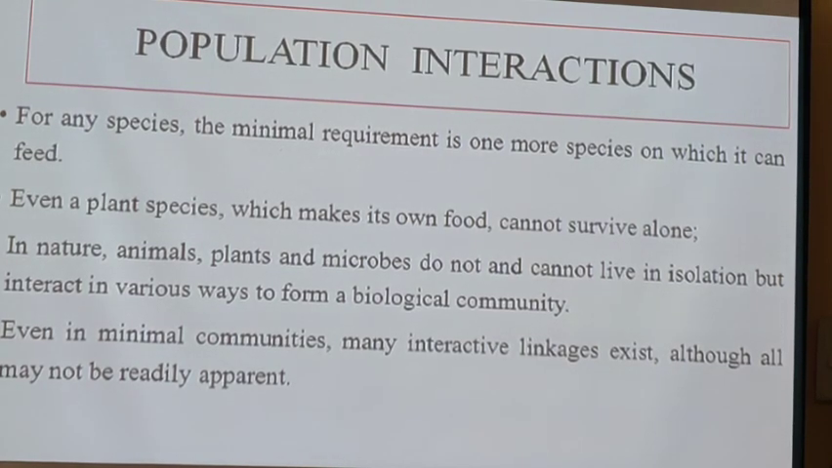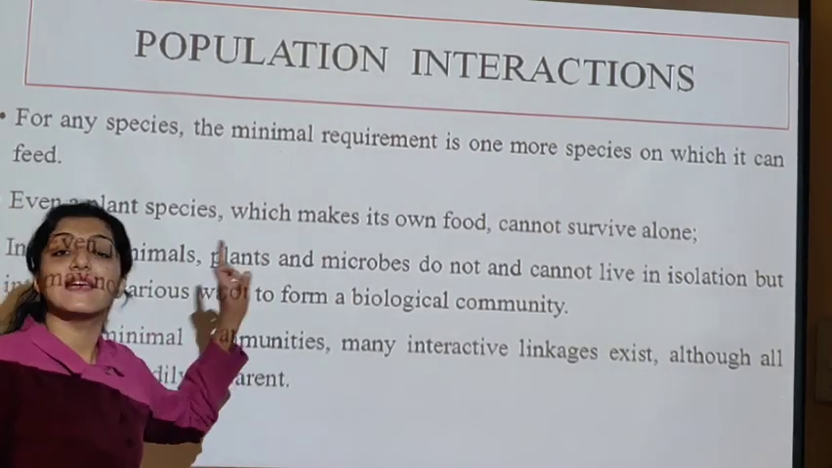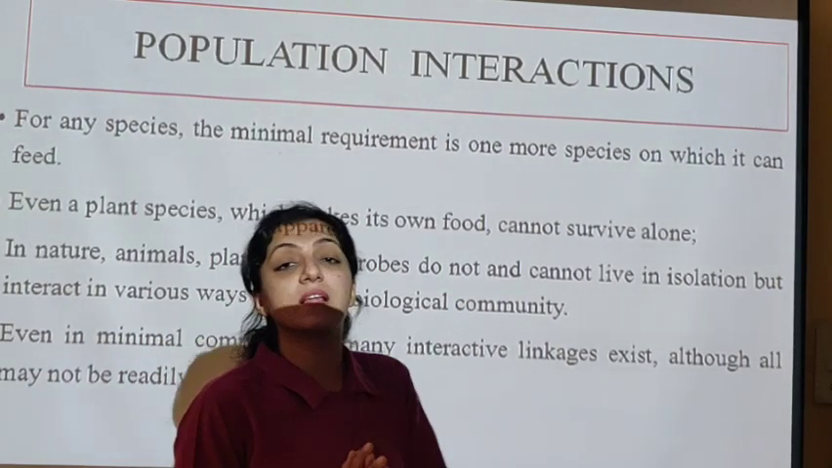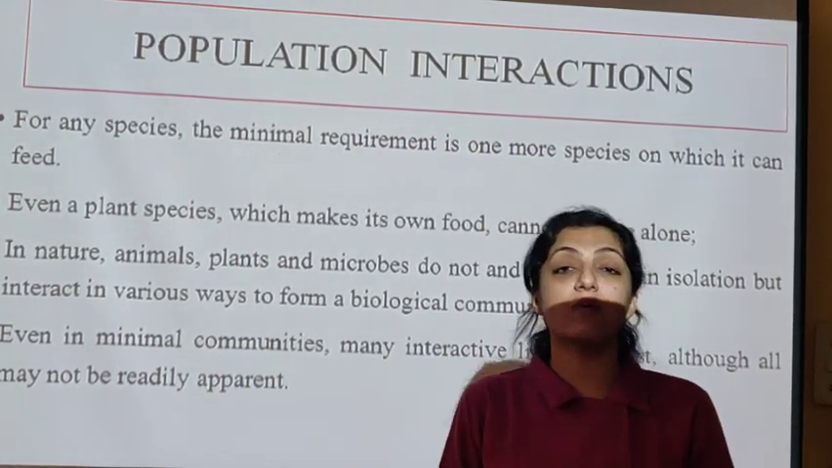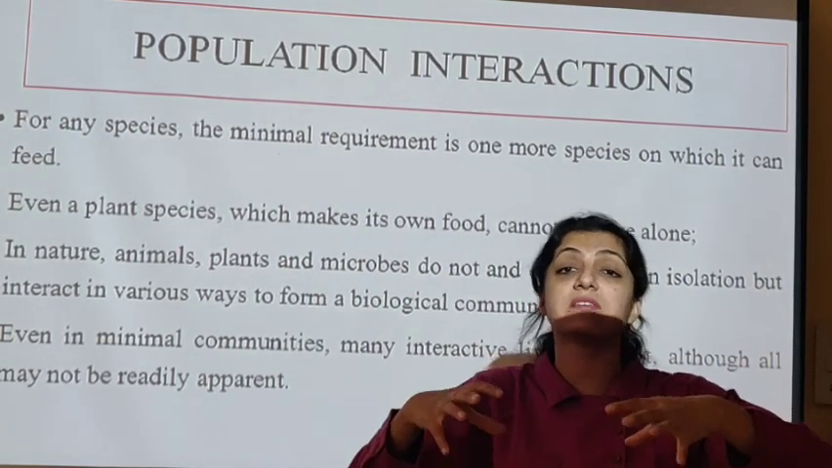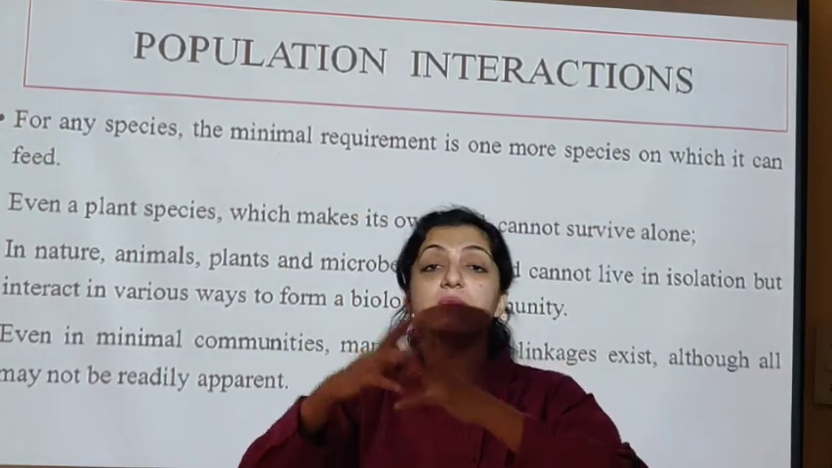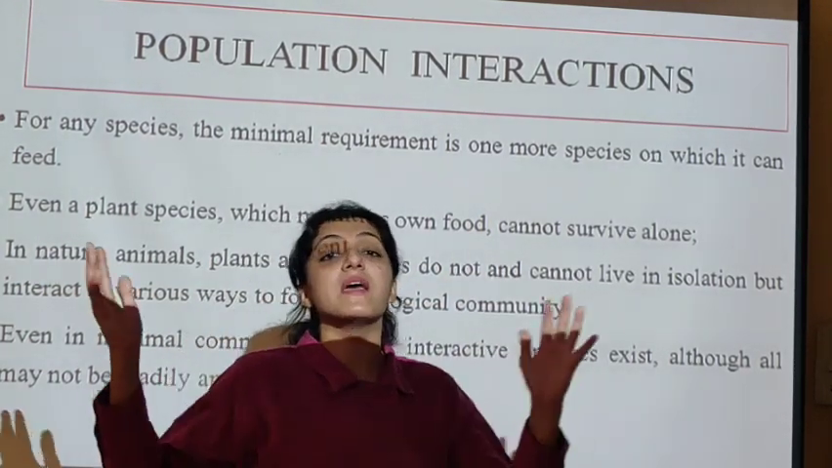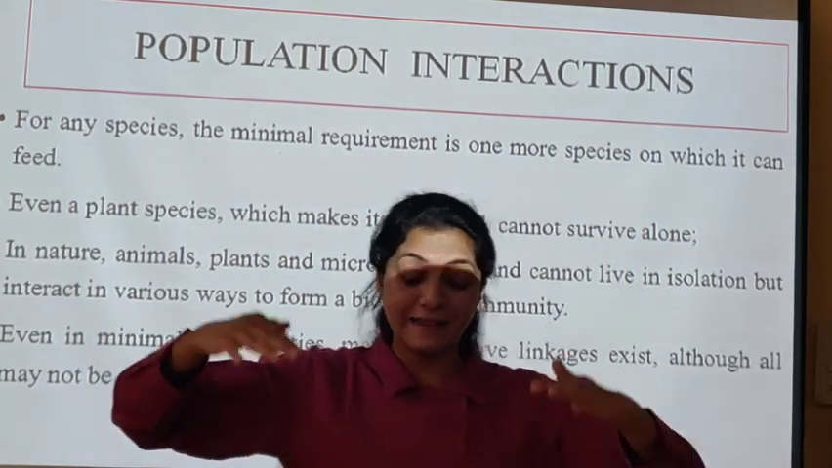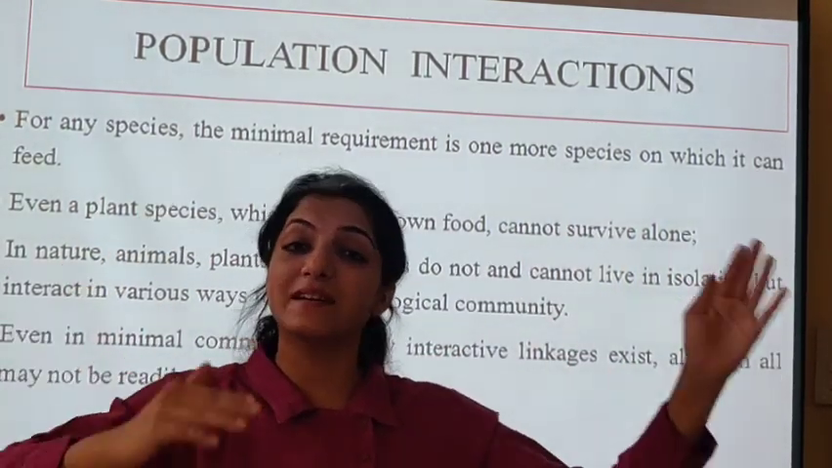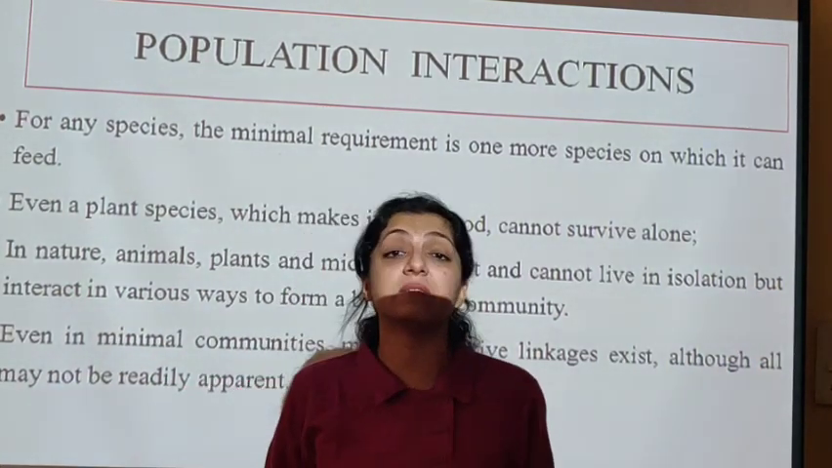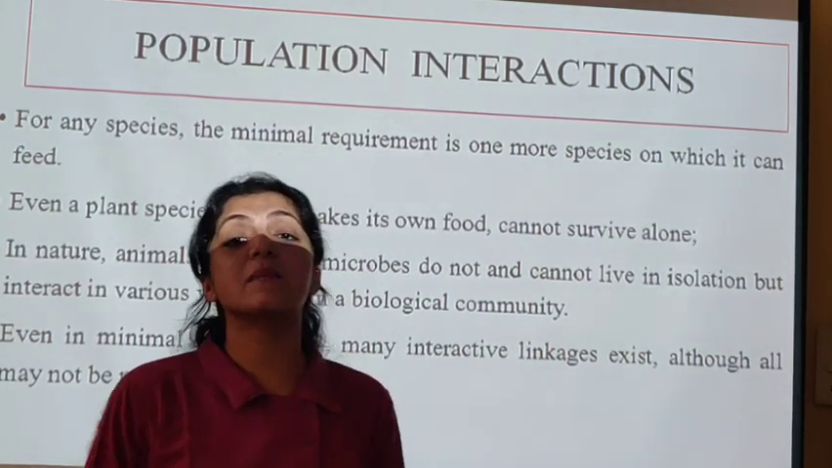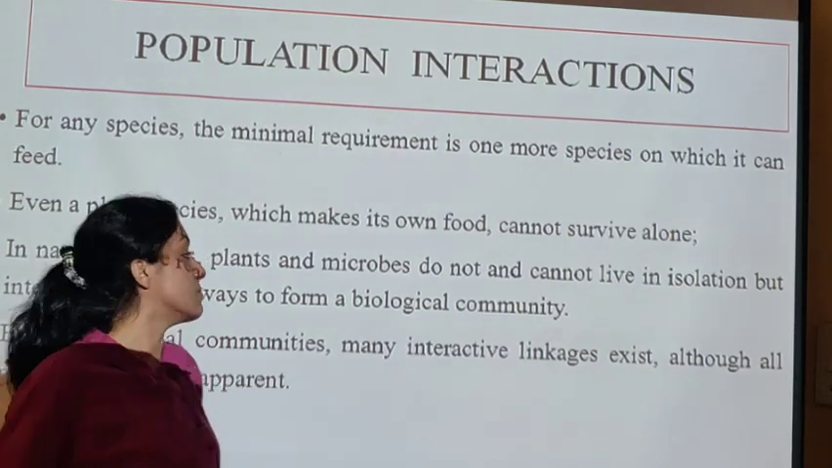In nature, animals, plants and microbes do not and cannot live in isolation but interact in various ways to form a biological community. हमने देखा था एक community क्या होती है, where various species, biotic elements, where various living organisms communicate with each other, live in harmony with each other, that forms a community. जब इस community में हम abiotic factors भी add कर देंगे, that is the soil, the temperature, the light, the water, then it forms an ecosystem, which will be our next part of discussion. Okay, once we finish this chapter of organism and population, we are going to start with the ecosystem.